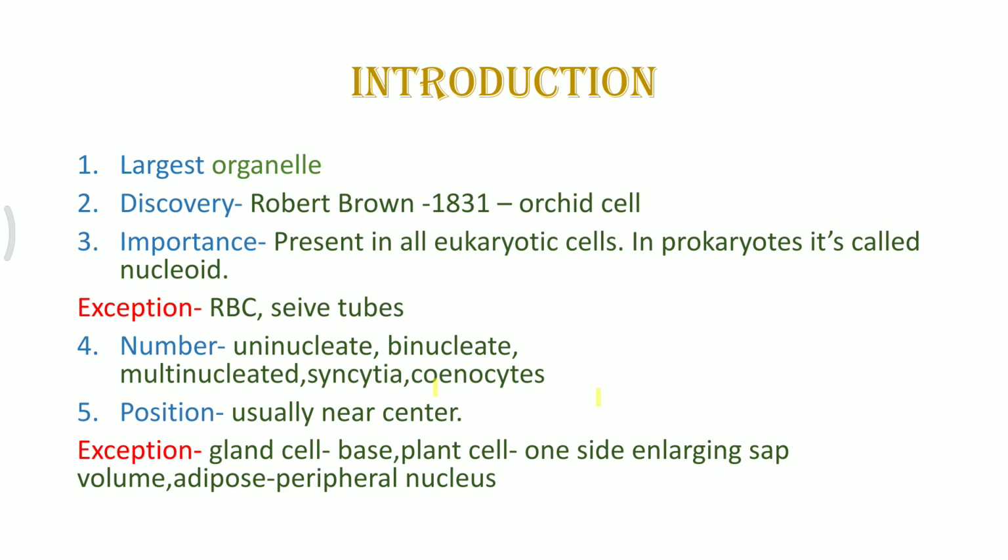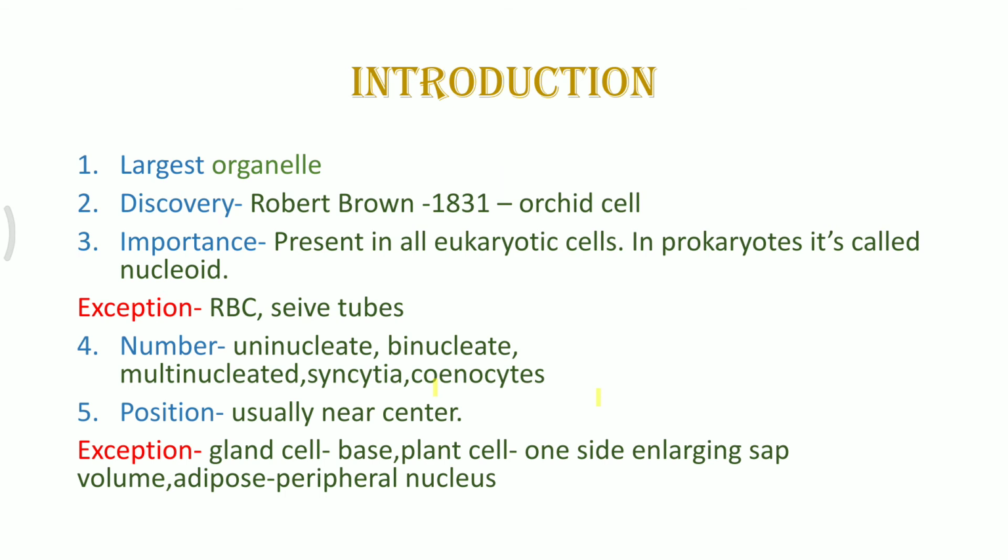What is the reason behind having such a large vacuole in a plant cell? That's a question. I hope I will get the answer in the comment box.